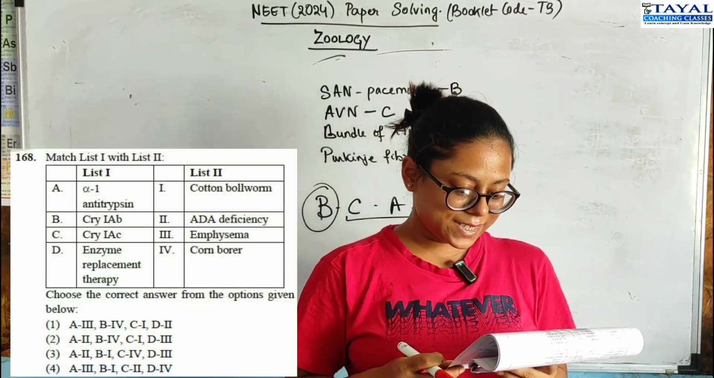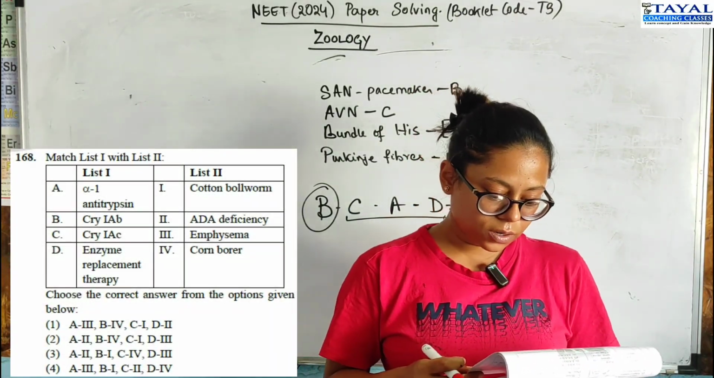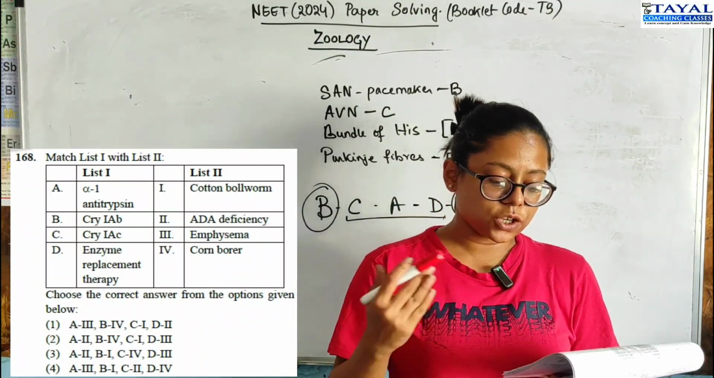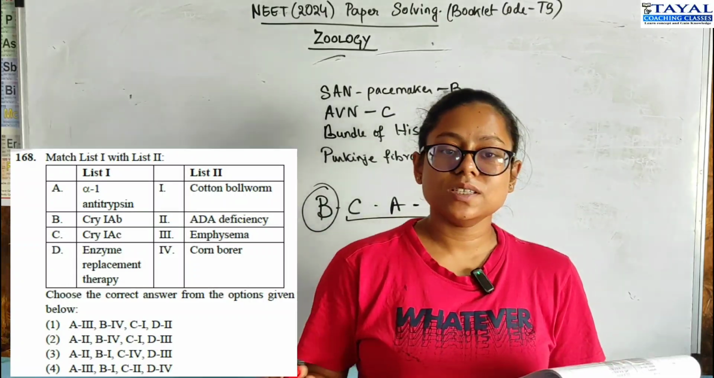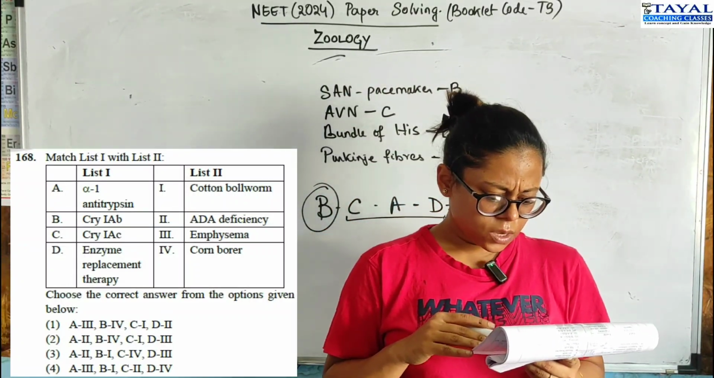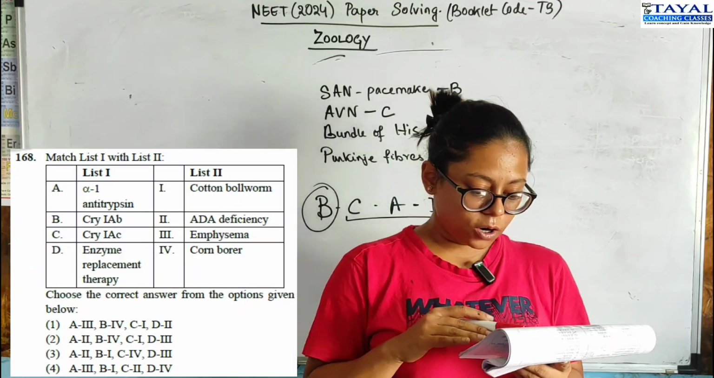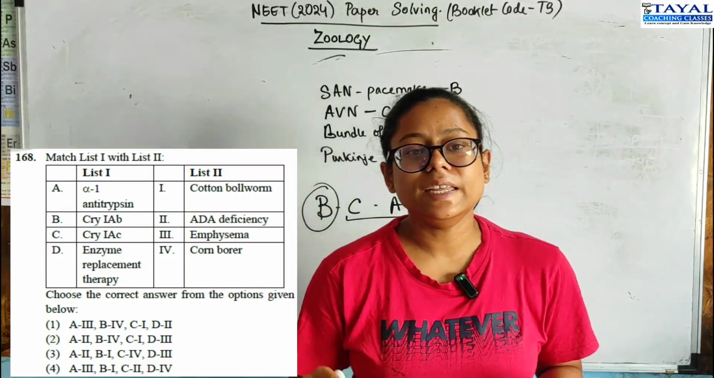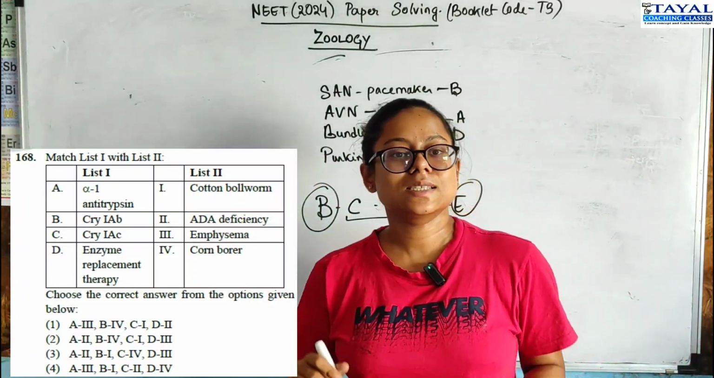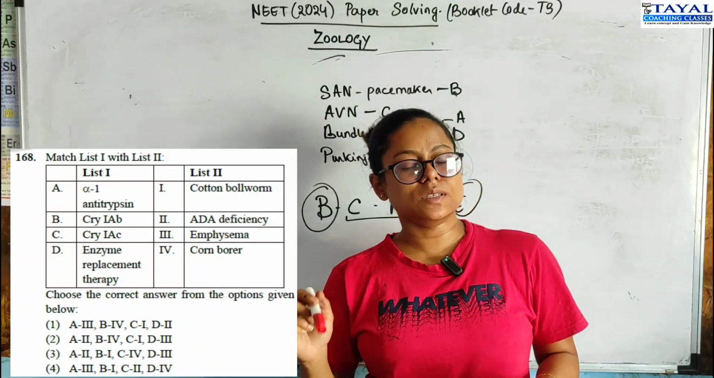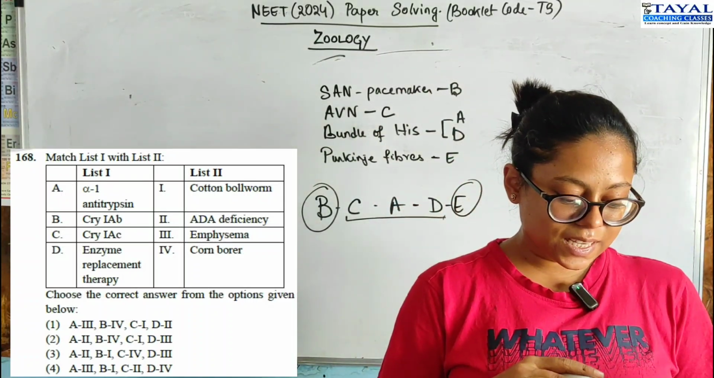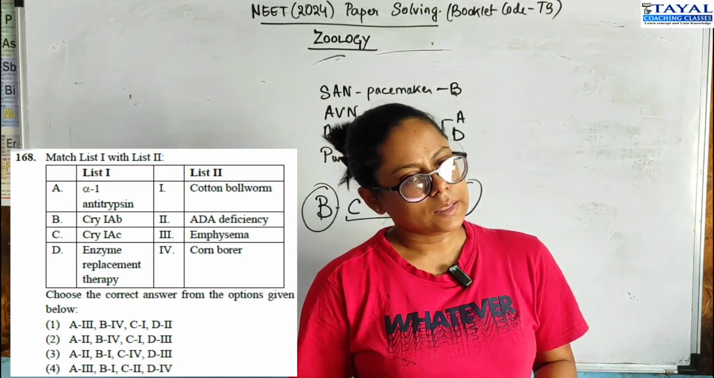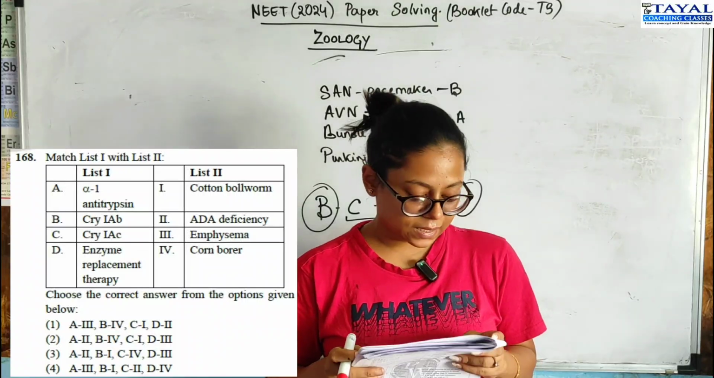Moving on to question 168, you have been given 4 genes and genetic methods with which they have enlisted deficiencies, diseases. Okay, so now we have enzyme replacement therapy on D, and I know enzyme replacement therapy has been used for ADA deficiency, which causes the disease SCID, severe combined immune deficiency, right? So D should go with 2, and D2 is present in only one option, which is option A, then option 1 should be correct.